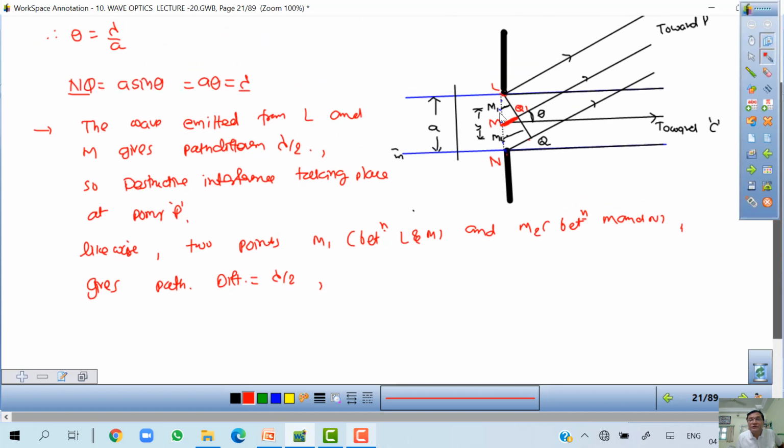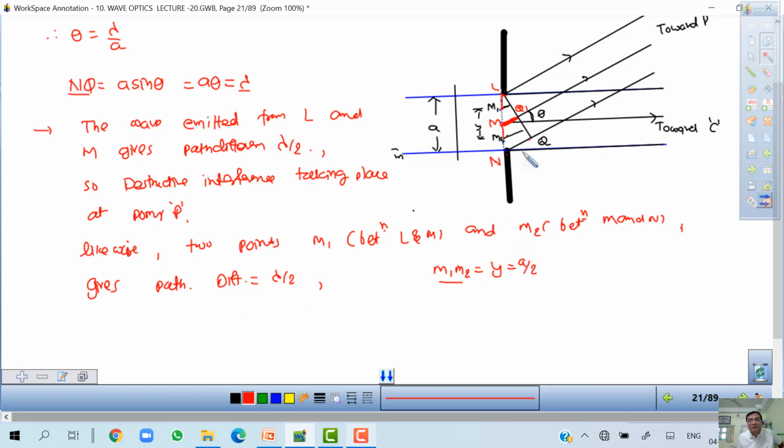If I select one point from here, and a point at the same distance here, then what will the path difference between them be? M1 M2 is equal to a by 2. We select 2 points which are at the separation a by 2. Okay, so path difference is lambda by 2.